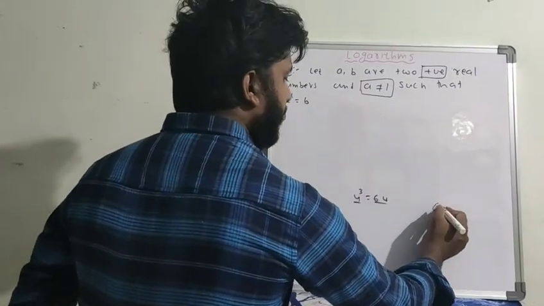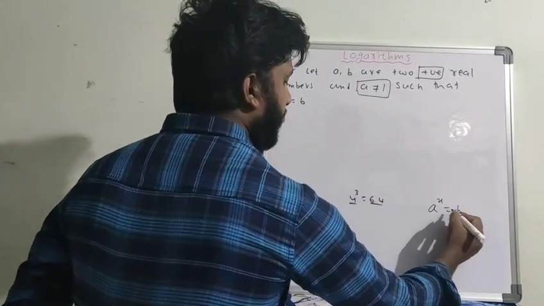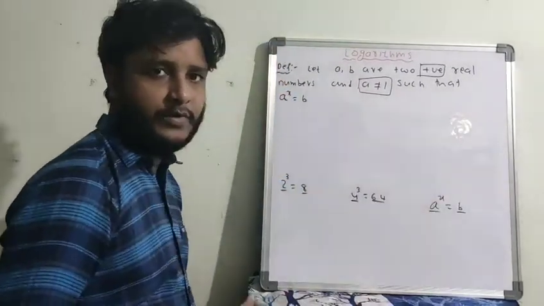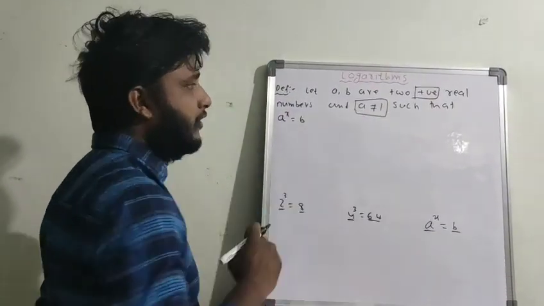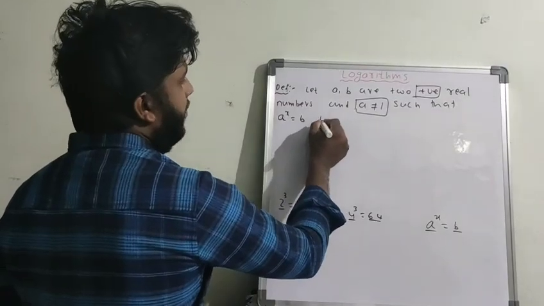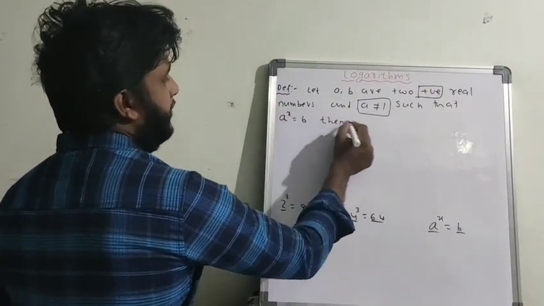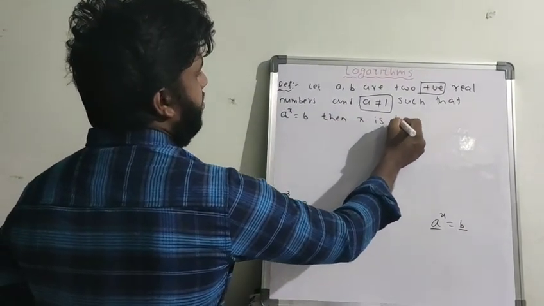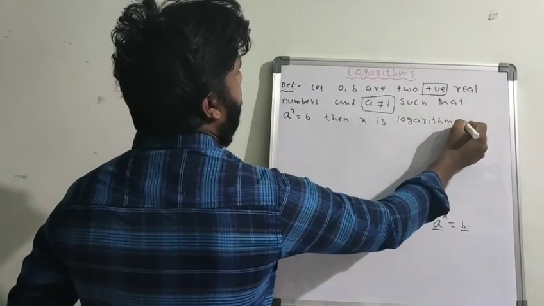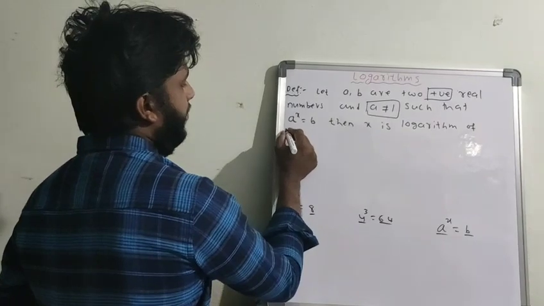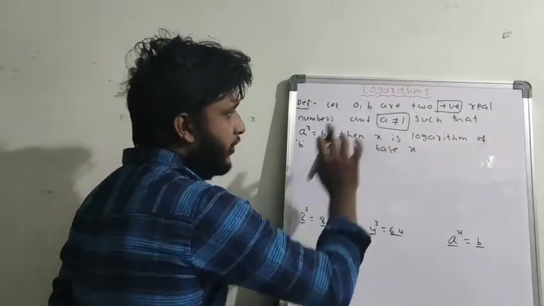Similarly, a to the power of x is equal to b. So a and b are positive real numbers and a is not equal to 1. So this condition is very important. a is not equal to 1 such that a power x equals b. Then this x is called the logarithm of b, and a is not equal to 1.